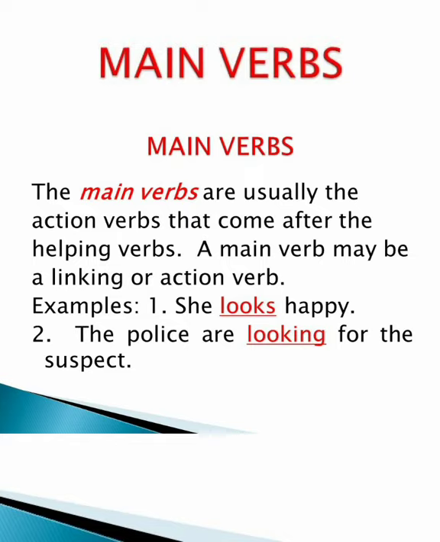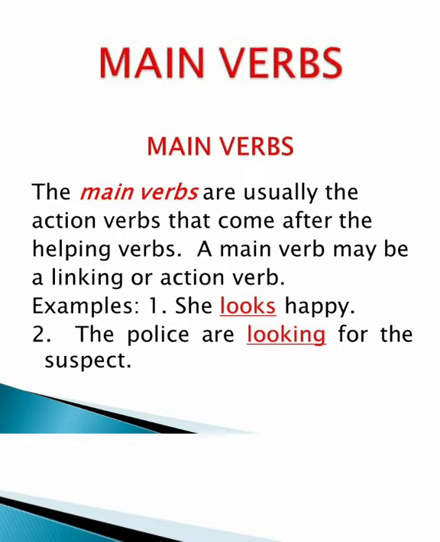Or else we can say that the main verbs or these principal verbs are usually the action verbs that come after the helping verbs. A main verb may be a linking one or an action verb. Look at these two sentences. There are two examples for these main verbs. In the first sentence, she looks happy. And in the second sentence, the police are looking for the suspect. Through these two examples, you can understand the meaning of main verbs. This is about main verbs.